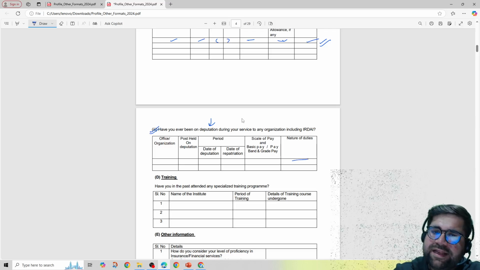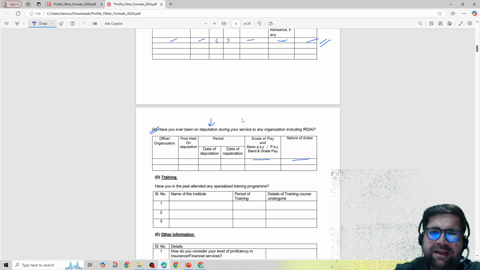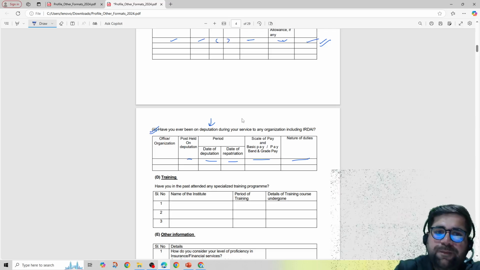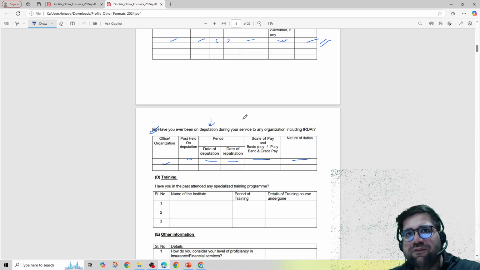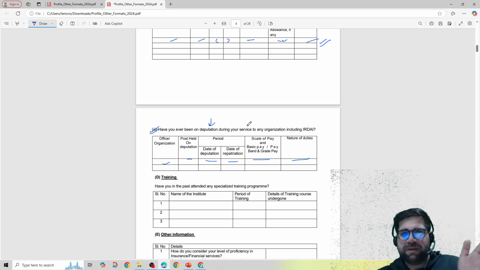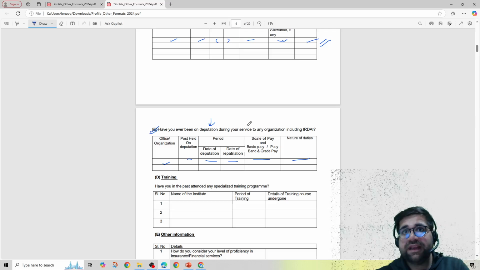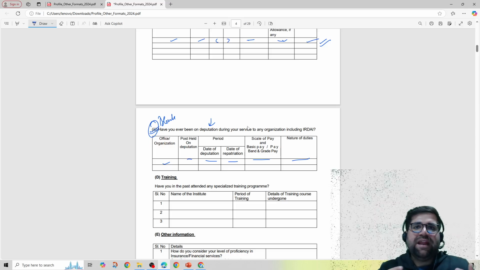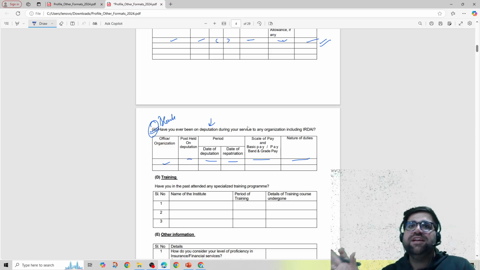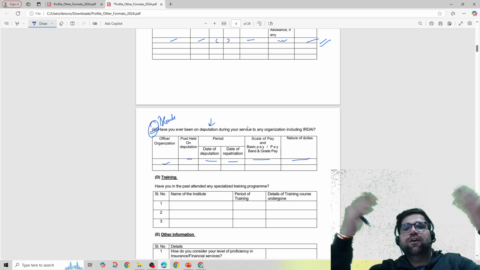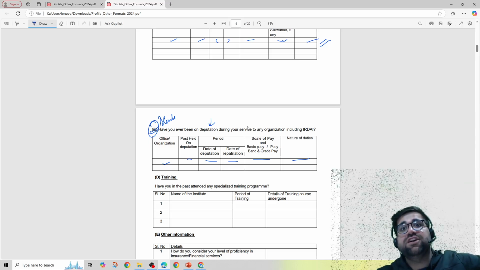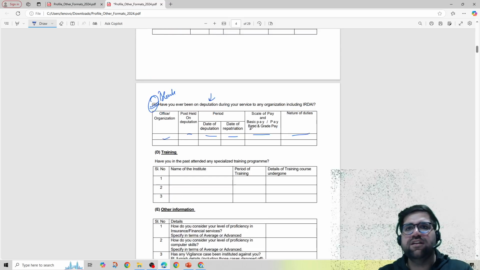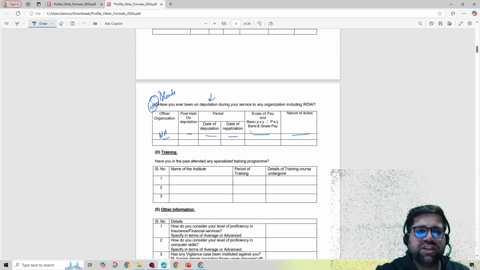Same things: nature of duties, basic pay, date of deputation, date of repatriation, post held on deputation, and office. Simple things you have to mention. But I think most of you who are appearing for this interview will leave this particular column blank, because many times deputation comes with experience only. If you are 35 plus or 40 plus, then you are sent on major deputations. But yes, if you have been on deputation, then you can fill in the details. Otherwise, just mention NA. Simple.